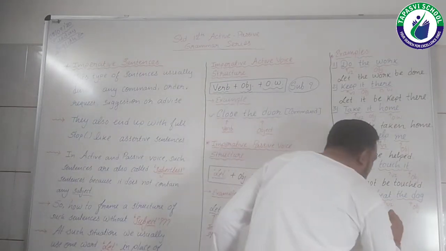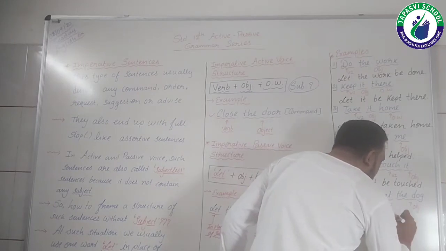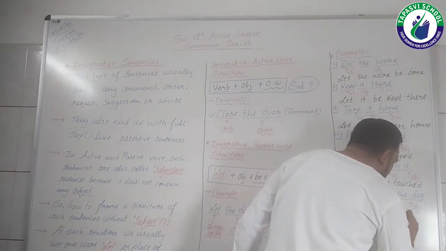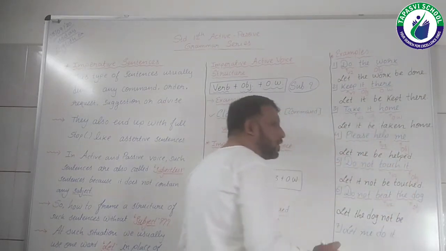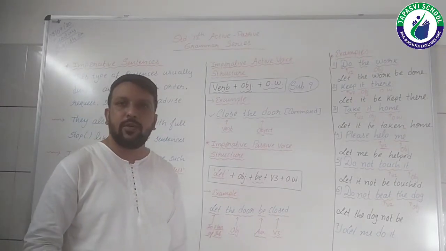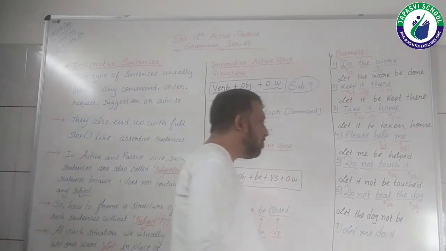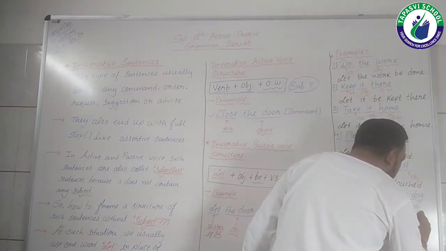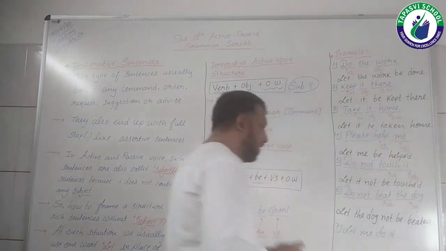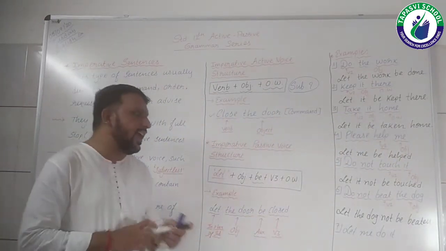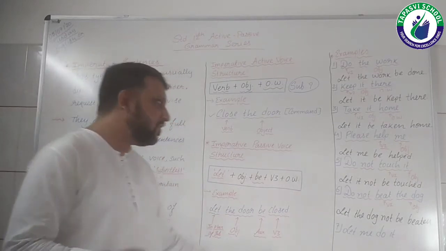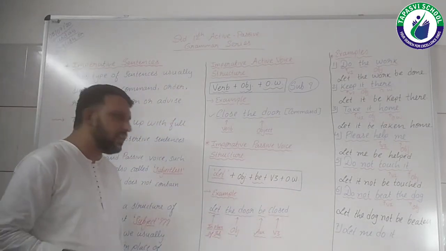So let the dog not, right? Then be as it is, that auxiliary, and beat, which was V1, when transformed into a passive voice would become V3. So beat will become beaten. So here is your sentence ready. Let the dog not be beaten. This is the answer of the sentence.